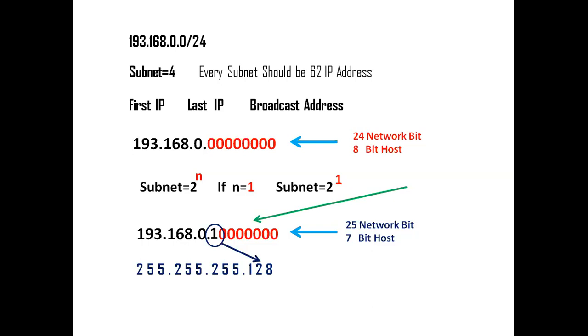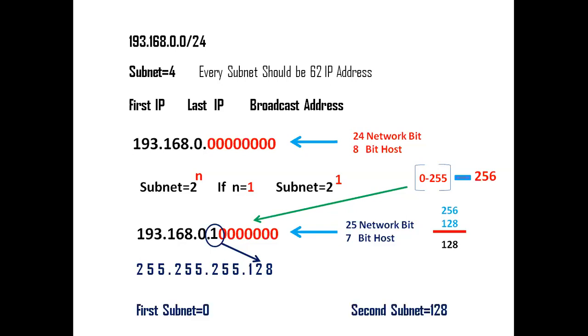Now, as you know, this number will be from 0 to 255. Try to understand, brother. It means this number has a total value of 256. So when you subtract 128 from 256, the result will be 128. Now we have 2 subnet here, that is 0 and 128.